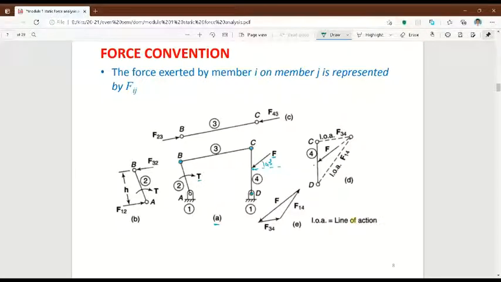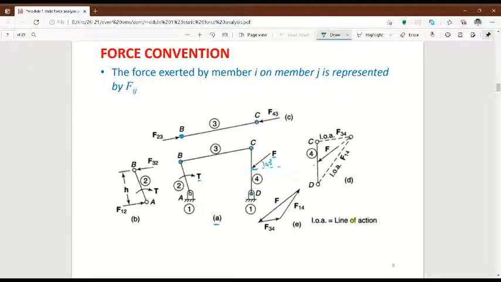So first draw BC according to the dimension. Suppose if they give 400 mm, you just draw a 4 centimeter line for BC, parallel to this BC.